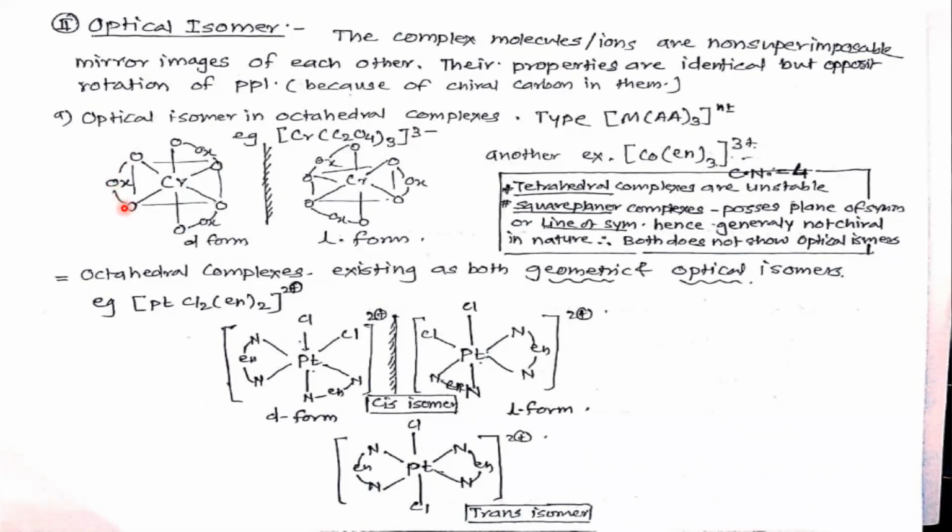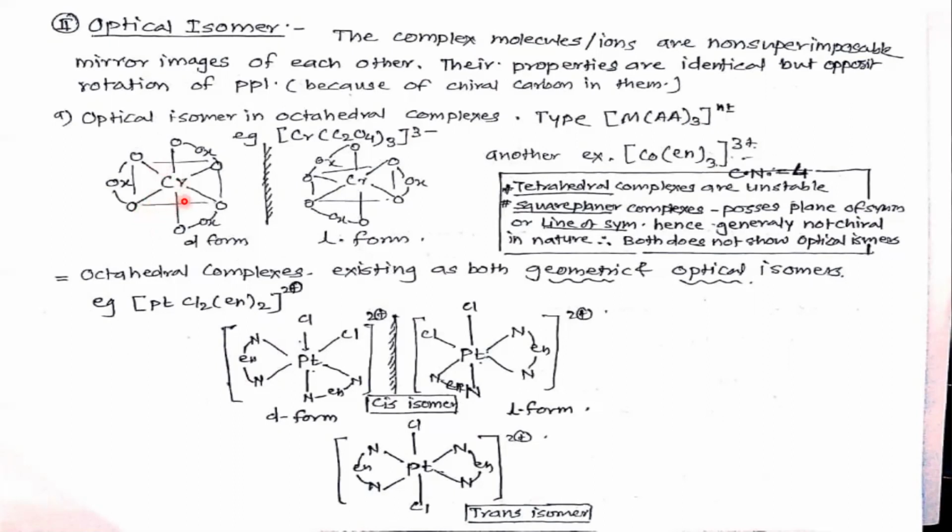So these oxygens are donating electron pairs. In this way, these 3 oxalate ligands donate electron pairs through 6 oxygen atoms: 1, 2, 3, 4, 5 and 6.